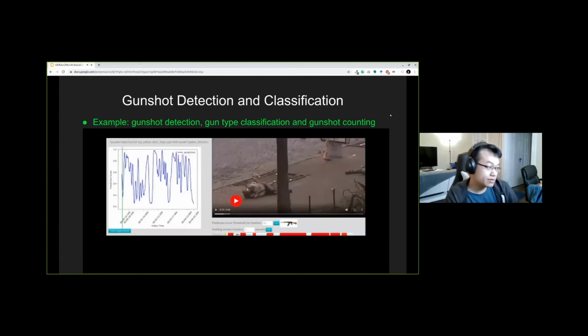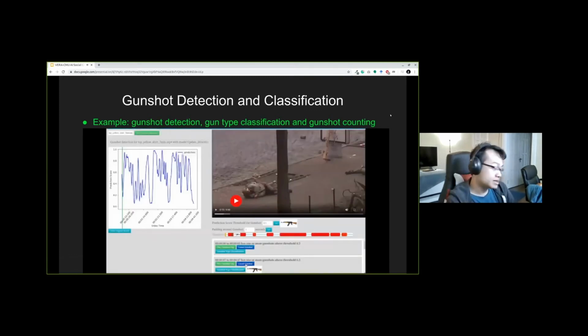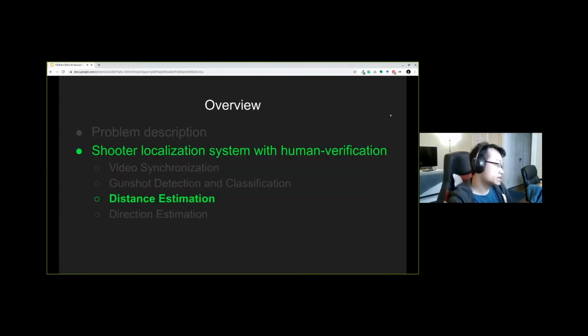And after we have detected the gunshots and synchronized all the videos, we can use this information to estimate the shooter location. For estimating shooter location, we first estimate the distance from the shooter to the camera.